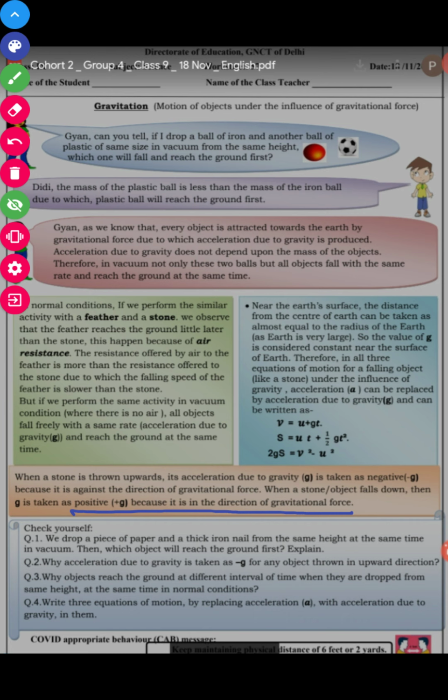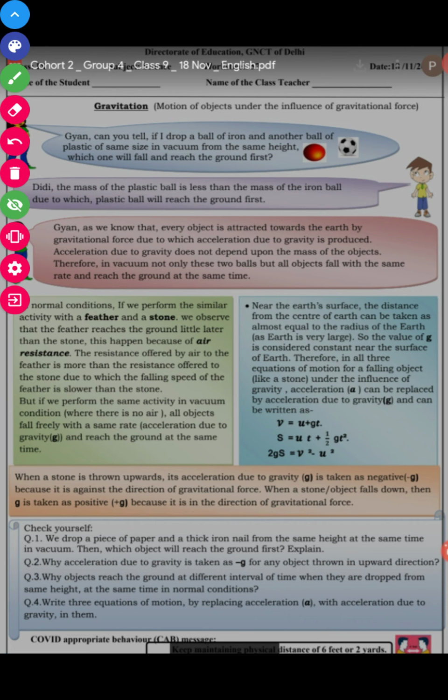Means what? If you take a stone and throw it in the upward direction, opposite to the gravitational force, then we will take g in negative form. And if a stone is dropped from the top of the roof to the ground, then g is positive.